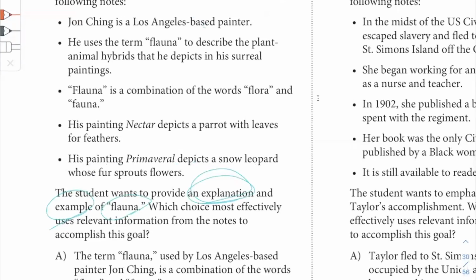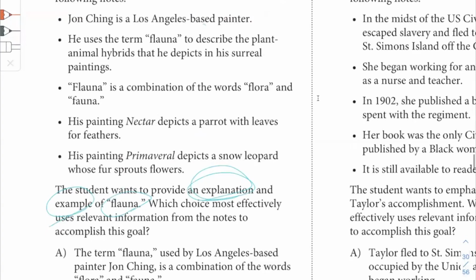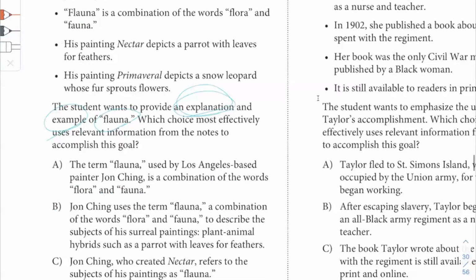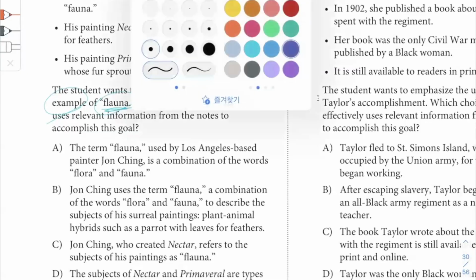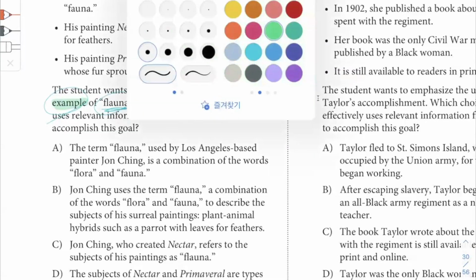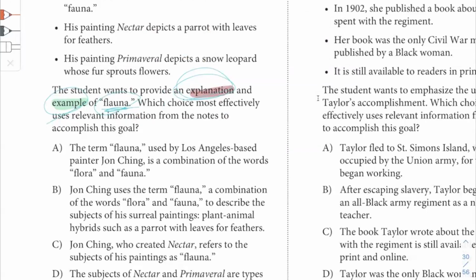John Ching is a Los Angeles-based painter. He uses the term fauna to describe the plant-animal hybrids that he depicts in his surreal paintings. Fauna is a combination of words flora and fauna. His painting Nectar depicts a parrot with leaves for feathers. His painting Prima Feral depicts a snow leopard whose fur sprouts flowers. Okay. So I care about what fauna is, and I also want an example of that.